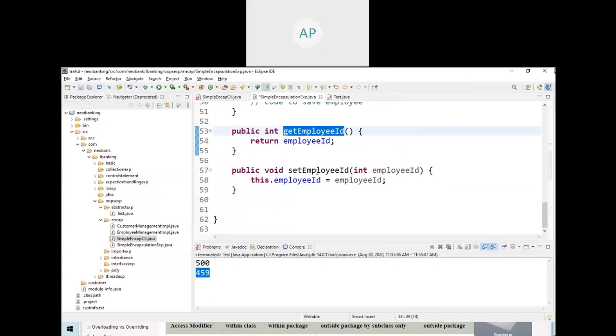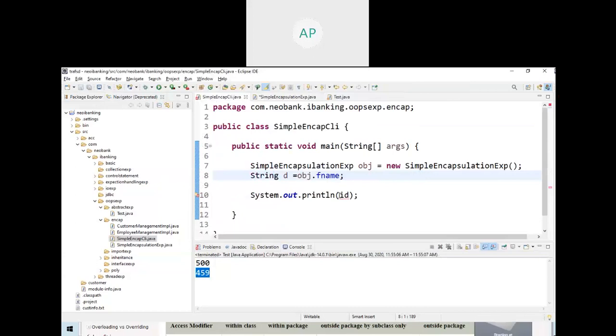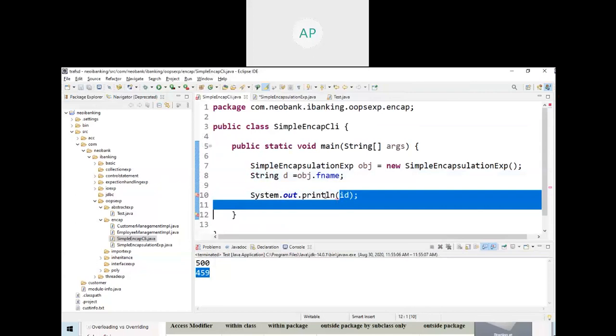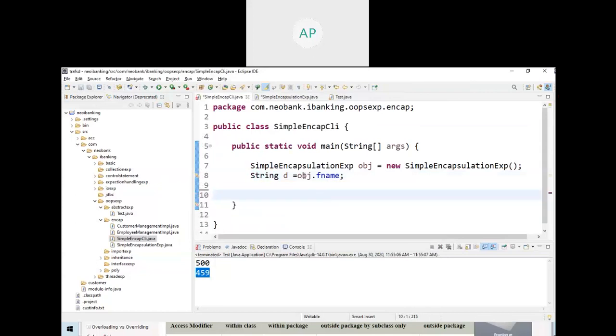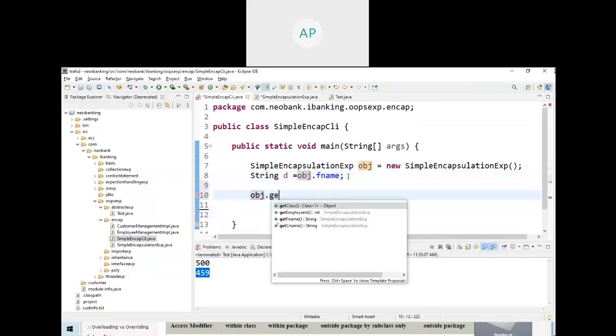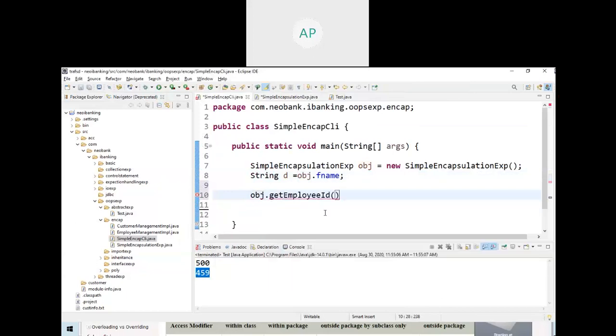So what you do is create getter and setter methods. Right click, go to Source, and generate getters and setters for first name, last name, and the others, including employee ID. These are called the employee ID getter and setter. By using the getter method, you can get the employee ID. By using the setter method, you can set the employee ID. This is the right way.